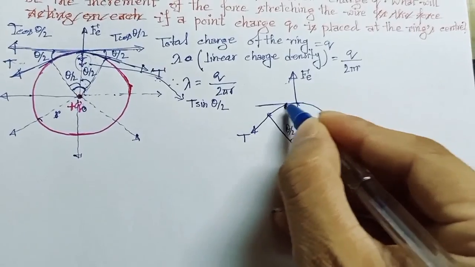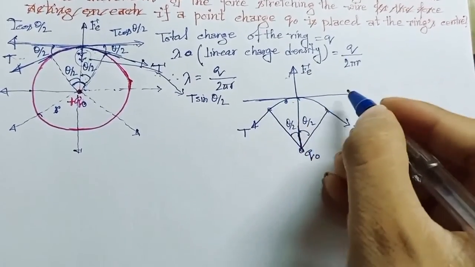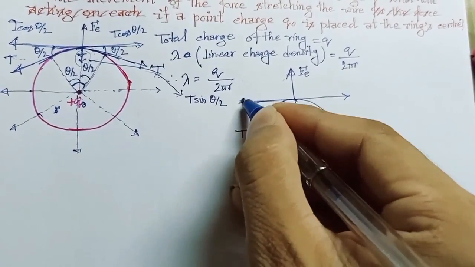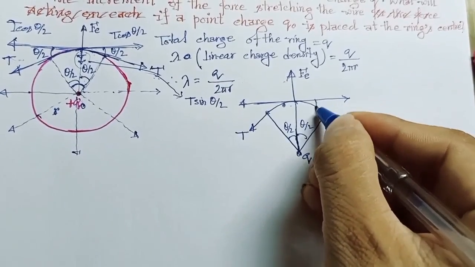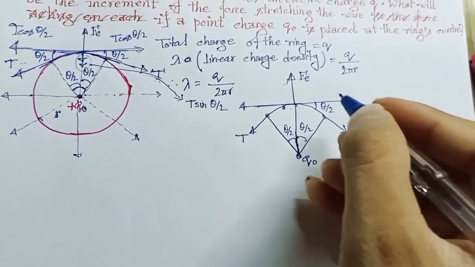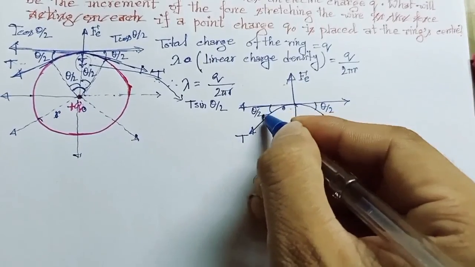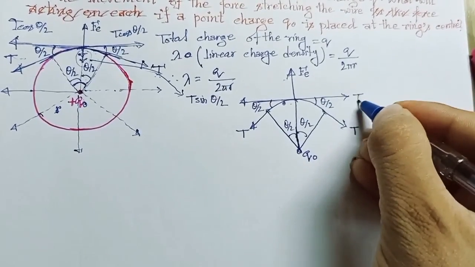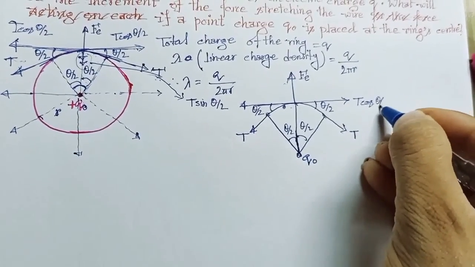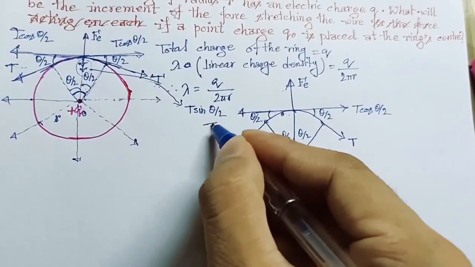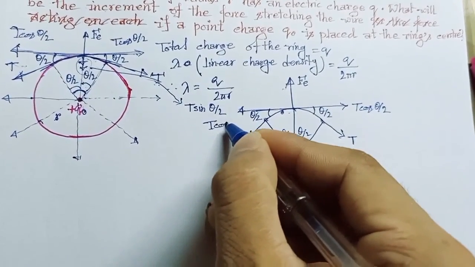If we draw a parallel line, then this angle will also be theta divided by 2, and this angle again theta divided by 2. So this component of T will be T cos(theta/2).